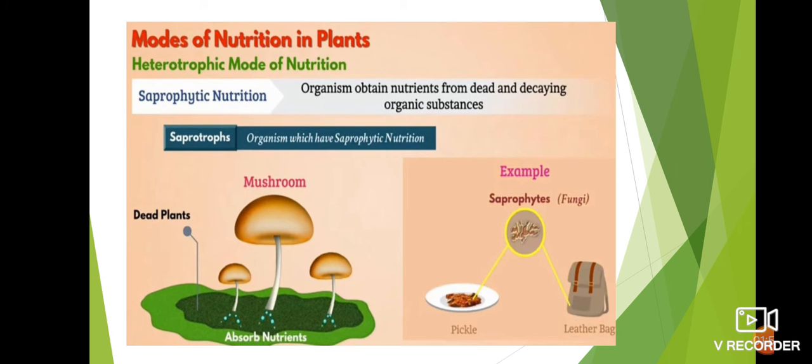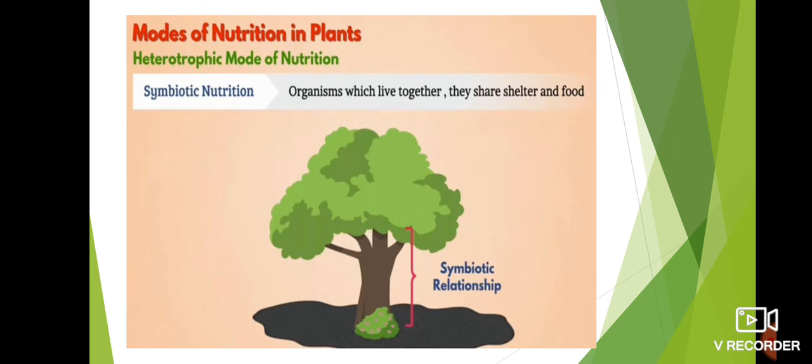Other examples: often food like pickle and materials like leather get spoiled because of saprophytes like fungi. Next is symbiotic nutrition. Organisms which live together like friends share shelter and food. In science, we call this a symbiotic relationship.